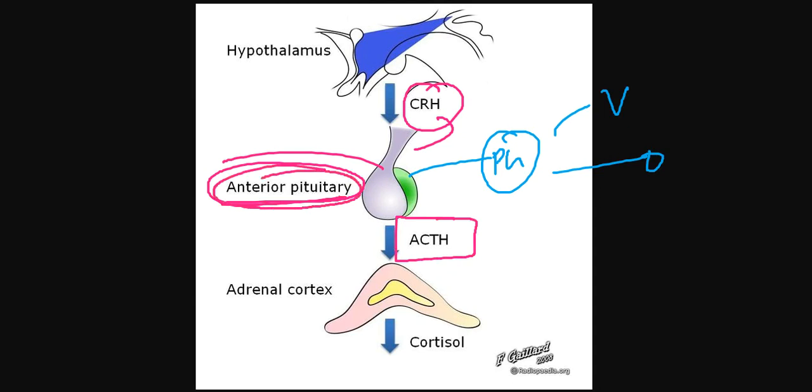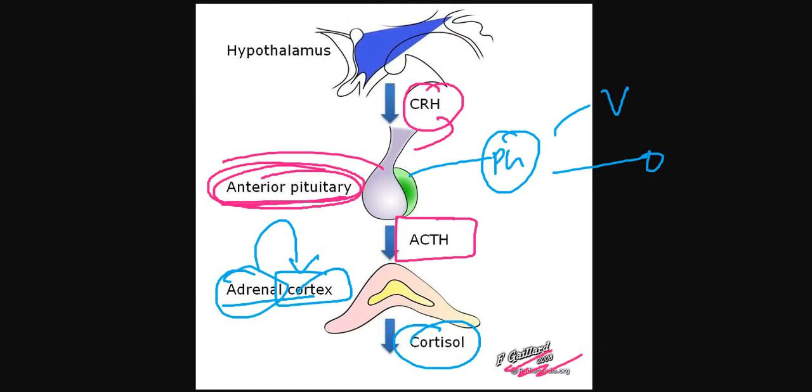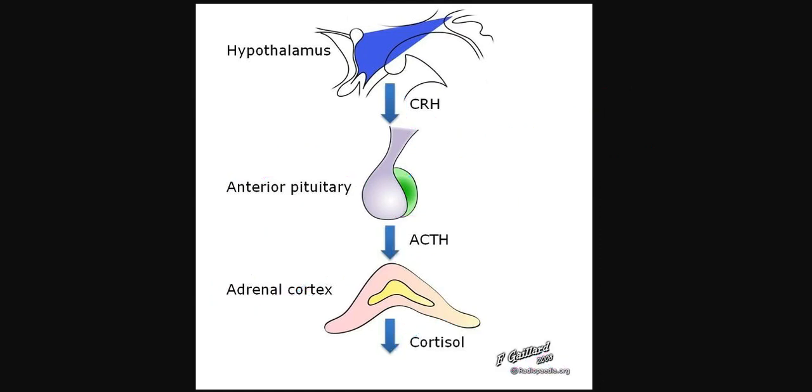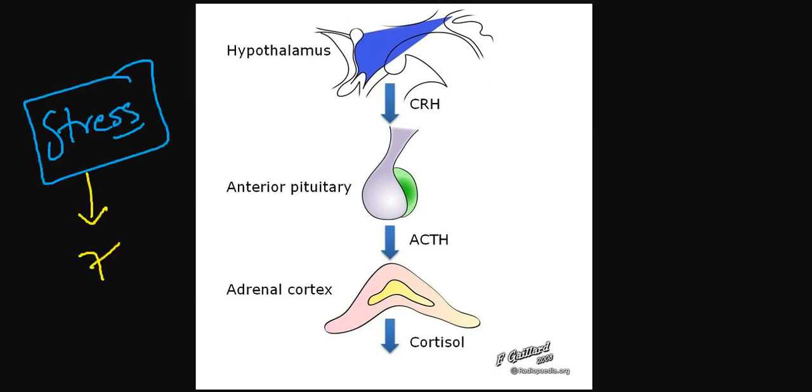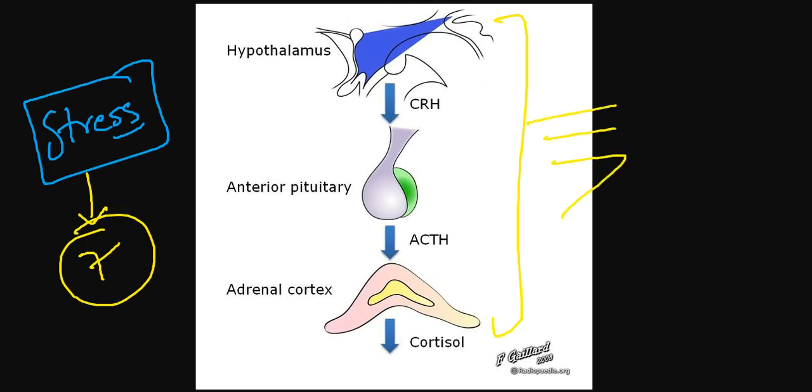After that it goes toward the adrenal gland. From the adrenal cortex it releases cortisol. This is what happens during stress in your unit number 7, and this is the biological reason.